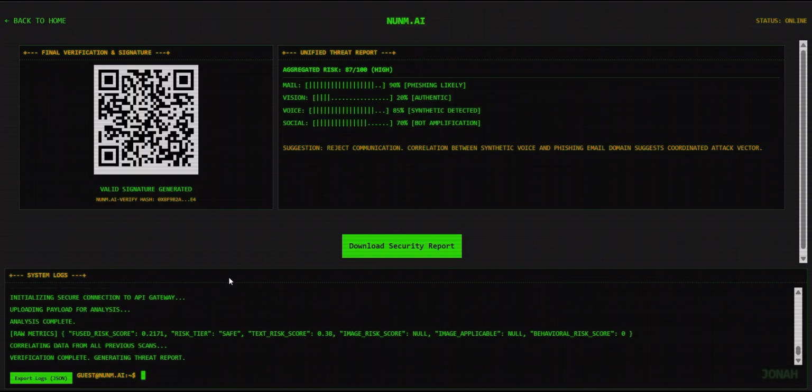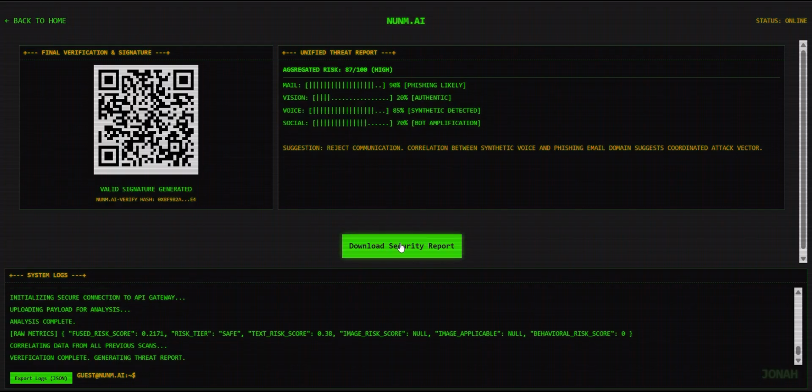Now let's combine everything. The investor receives the mail. The follow-up call, synthetic voice is detected. The video, deepfake is detected. And the identity claim is checked against our trust chain. Even if the person exists in our authorized registry, the communication itself fails the verification checks. Instead of treating these four as independent alerts, our orchestration layer correlates them into a single threat: executive impersonation attack.